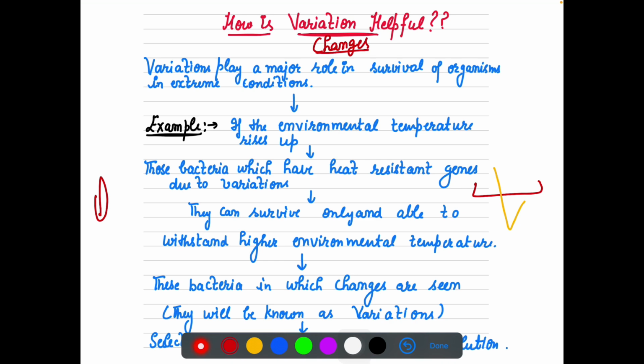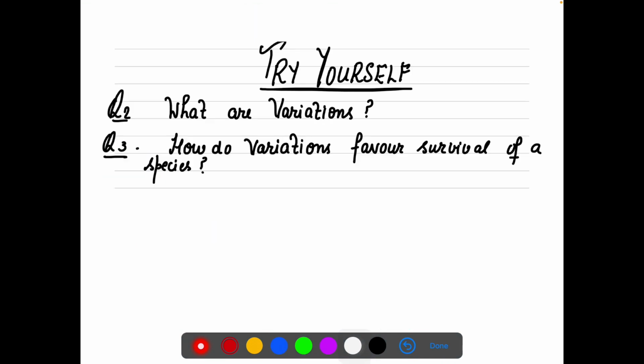But before I jump on to variation, first let me talk about the word variation very carefully, right? This question is very important for you to understand.